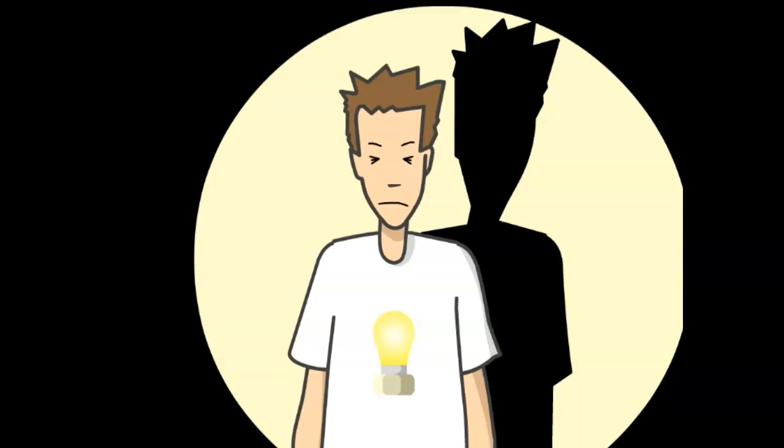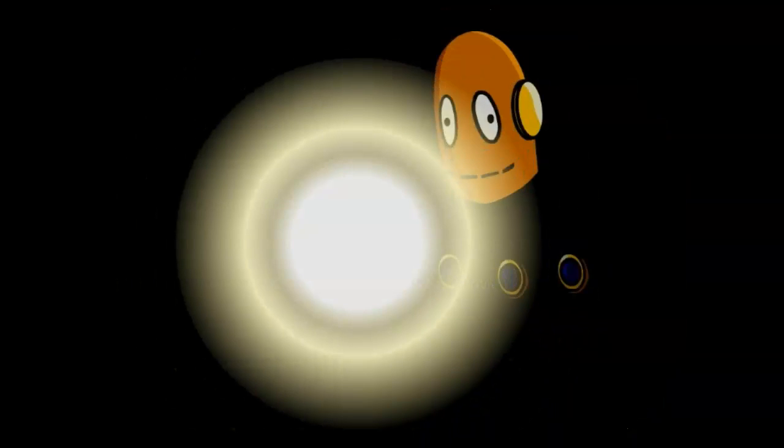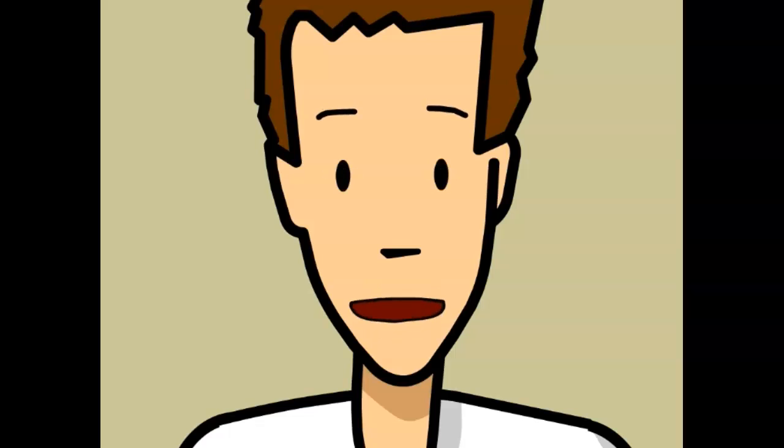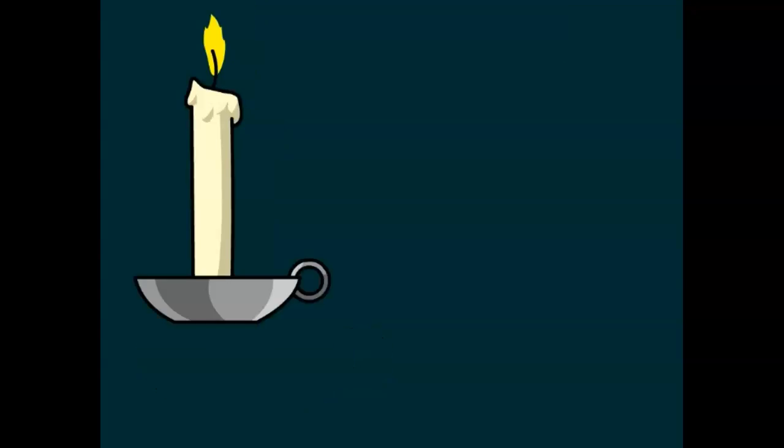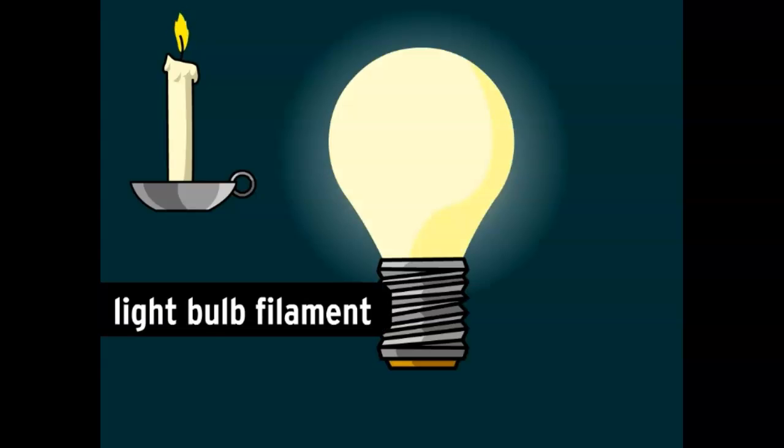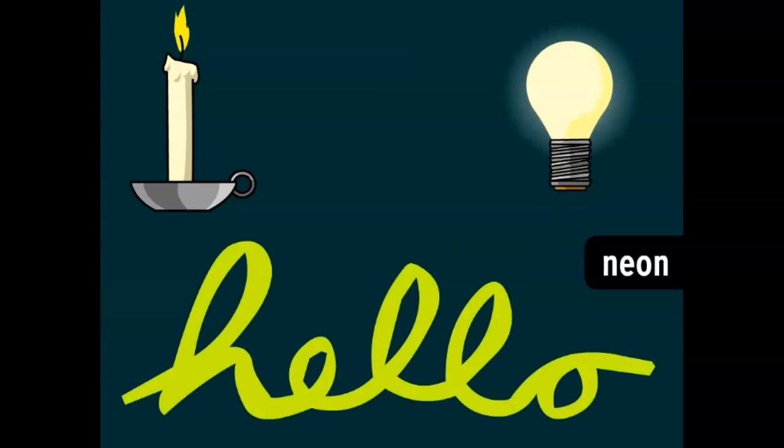Little bright, Moby. That spotlight is what you'd call an artificial light source. Artificial light is made when matter gives off energy in the form of light rays. This can happen in two ways: by heating something up until it produces light, like the wick of a candle, or running an electric current through a solid, like a light bulb filament, or a gas, like neon.